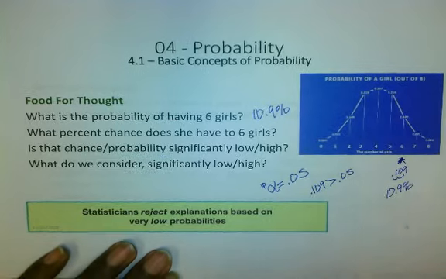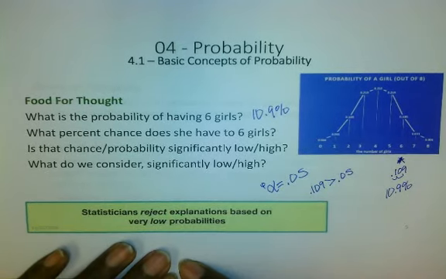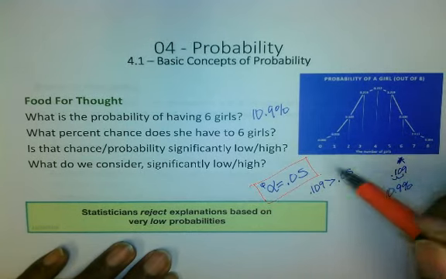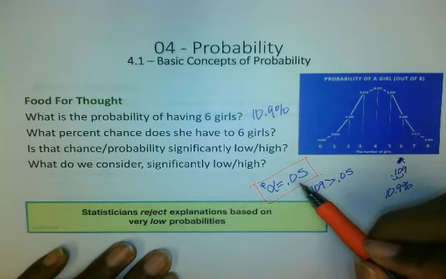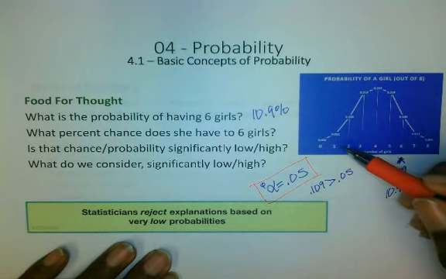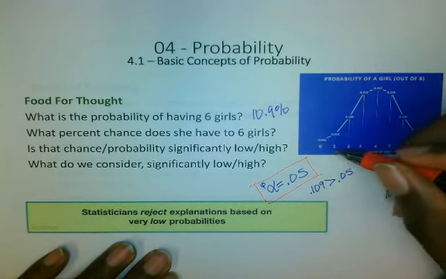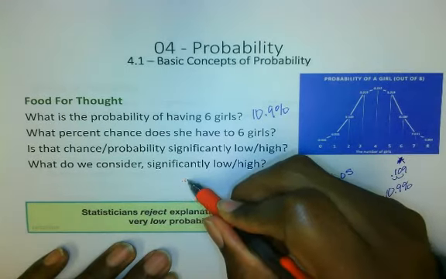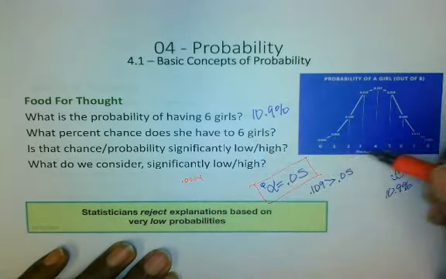Now, also, what do we consider significantly low? I'm going way out of order, I apologize. What we consider significantly low would actually be anything less than 0.05. Now, there are some instances that are less than 0.05. The probability of having 0 girls is 0.0004.